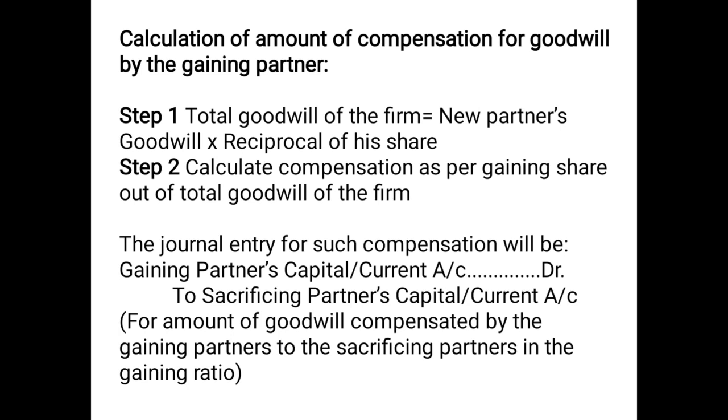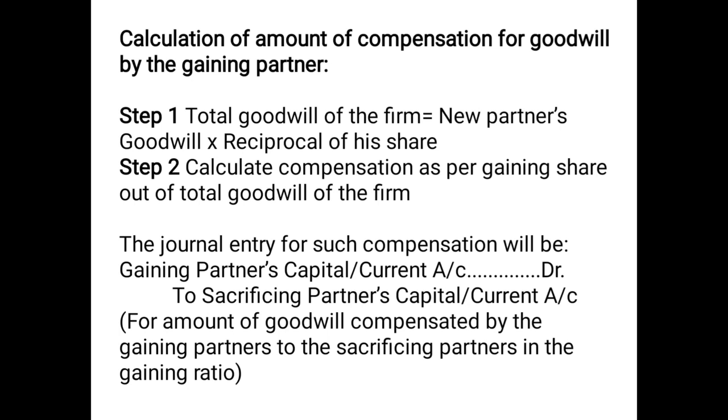The general entry for such compensation will be: gaining partner's capital or current account debited to sacrificing partner's capital or current account. Gaining partner's capital in case of fluctuating method and current account in case of fixed method will be debited. Why?